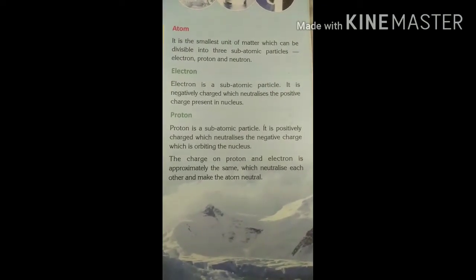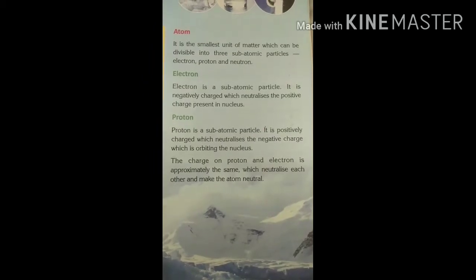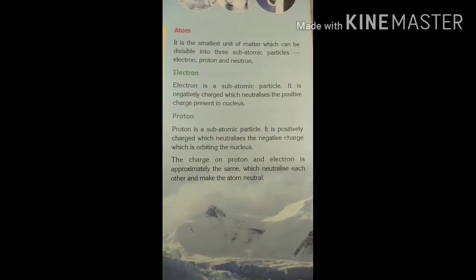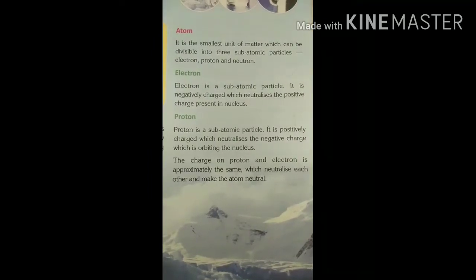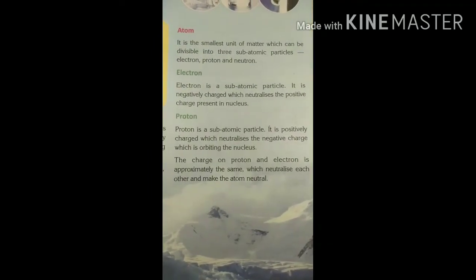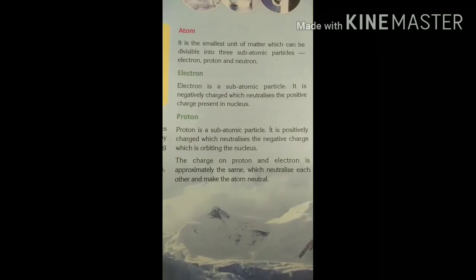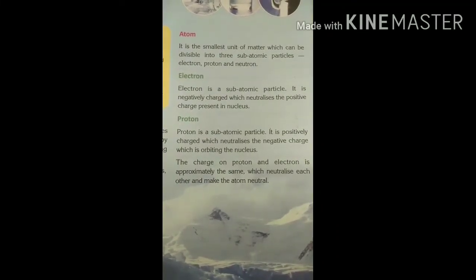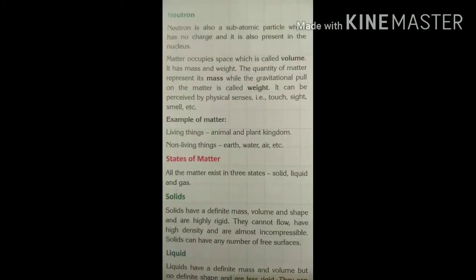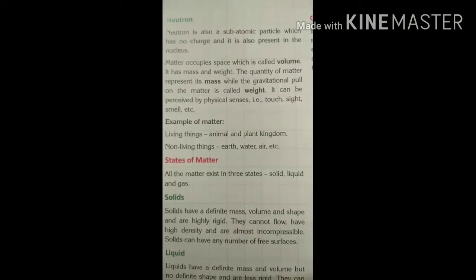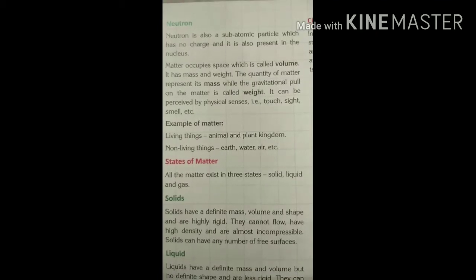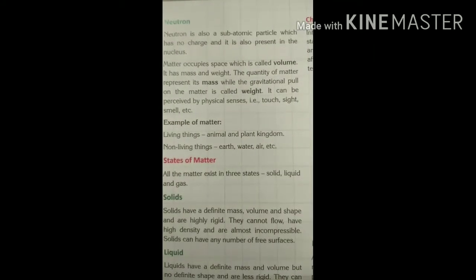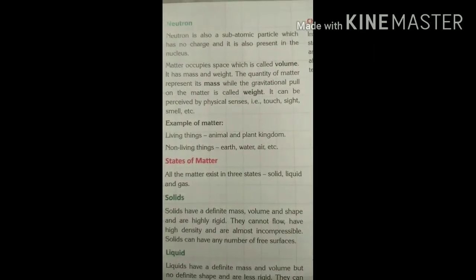Proton. Proton is a subatomic particle. It is positively charged, which neutralizes the negative charge orbiting the nucleus. The charge on proton and electron is approximately the same, which neutralize each other and make the atom neutral. Neutron. Neutron is also a subatomic particle which has no charge, and it is also present in the nucleus.